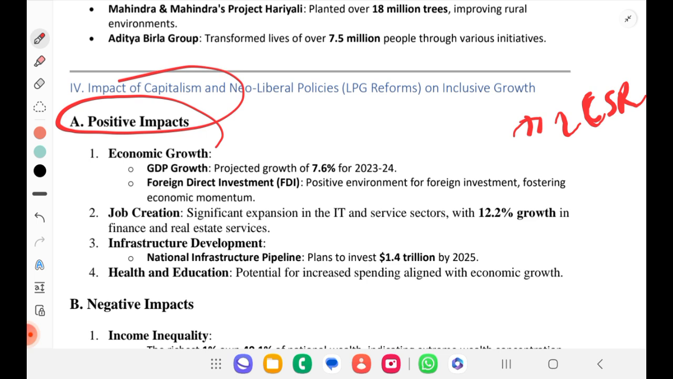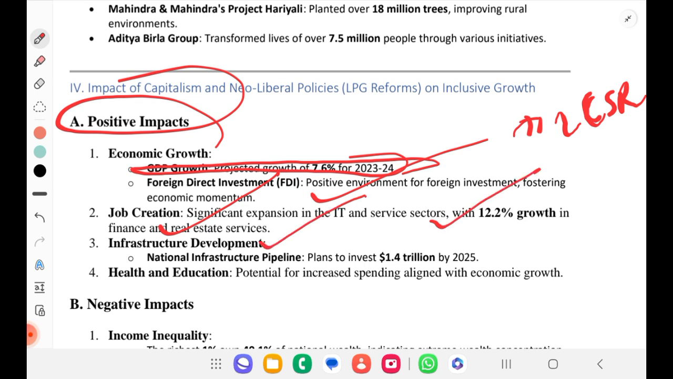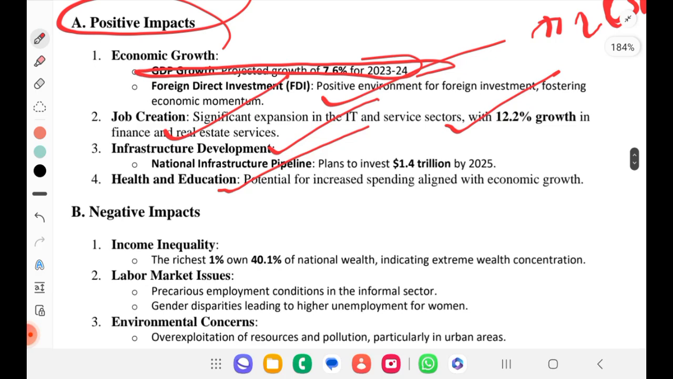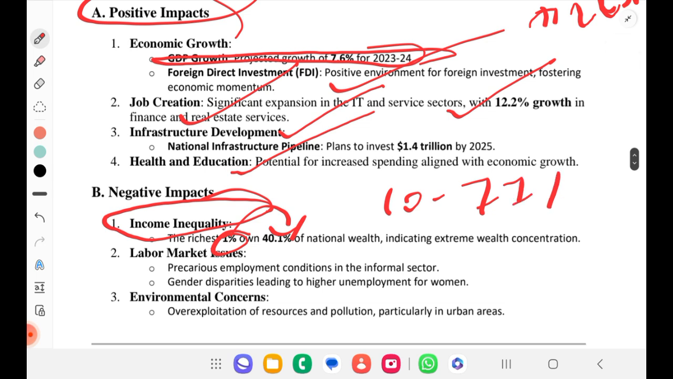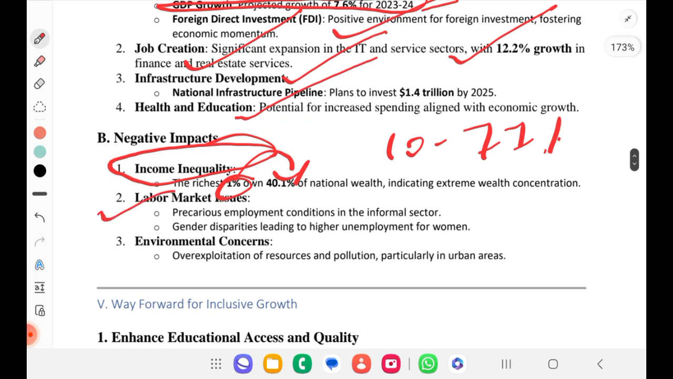One is economic growth happened because of capitalism. That is projected growth is 7.6%. This you can note. FDI improved. Job creation increased. Infrastructure development happened. Health and education improved. Also negative, if you see, income inequality also increased. That is richest 1% held 40.1% of national wealth, or the top 10% held 77% of the national wealth. Labor market issues were there. Environmental concerns where over exploitation happened.